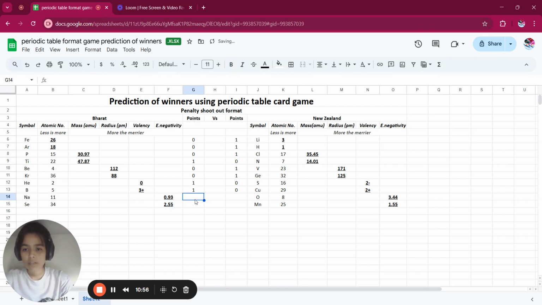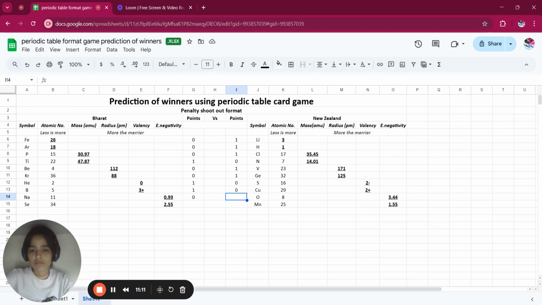Now let's compare who wins this. Bharat gets 0. So New Zealand is the winner. For the last round, India is the winner.